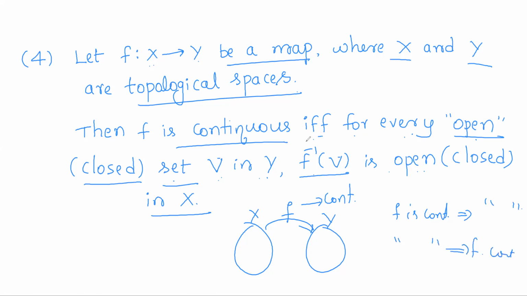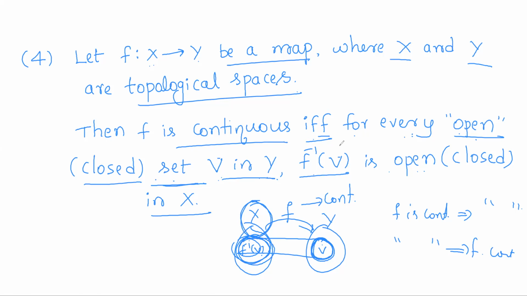So f is continuous if and only if for every open set V in Y. So if we consider any open set V in Y, its inverse image, that is f inverse of V, should be open in X. Similarly, if V is a closed set in Y, then its inverse image f inverse of V has to be closed in X. So if f is a continuous function, the inverse image of an open set is again open, and the inverse image of a closed set is again closed.